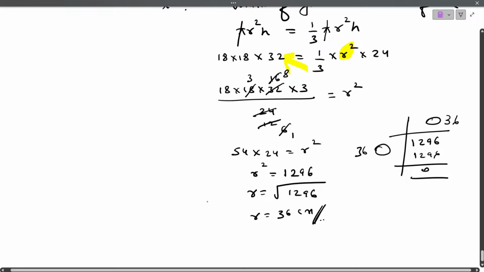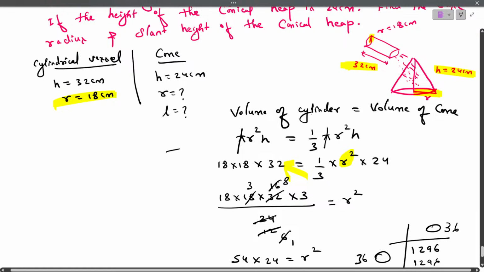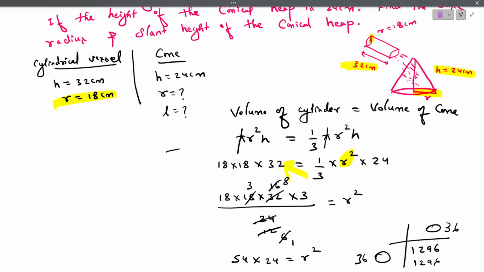Now again, what they are asking us to calculate? They are asking us to calculate the slant height. Remember, in the question, they are asking us to calculate the slant height. So how to find the slant height? Just we consider this area. So let me consider this area. As you can see, I'm solving here this side. Actually, you can solve below to this only. इसके नीचे solve करिए. लेकिन मैं इधर फिगर के लिए मैं इधर ही solve कर रहा हूँ. ठीक है? So this is the height of the cone. This is the slant height and this is the radius.